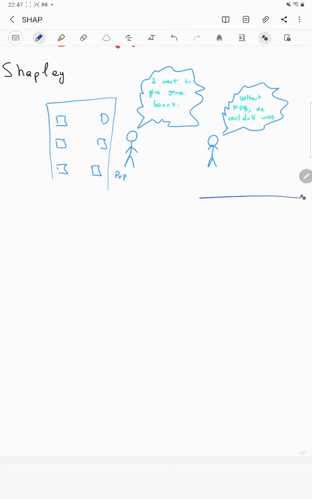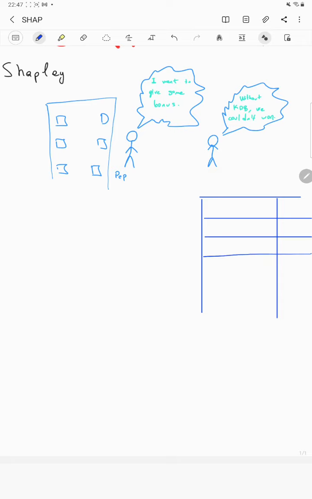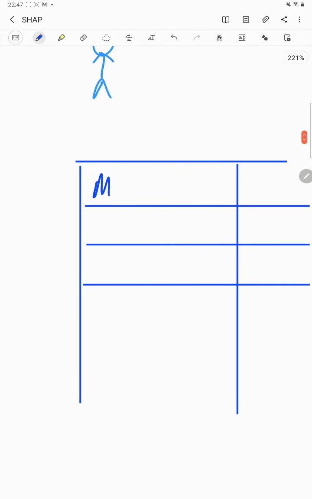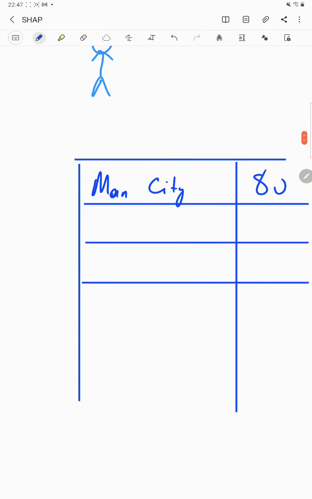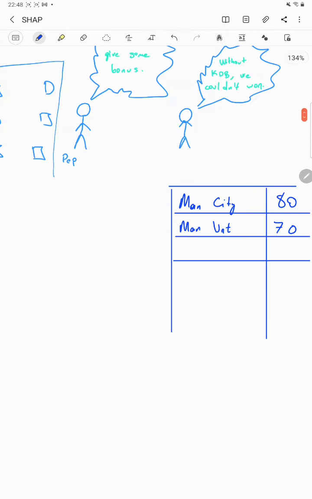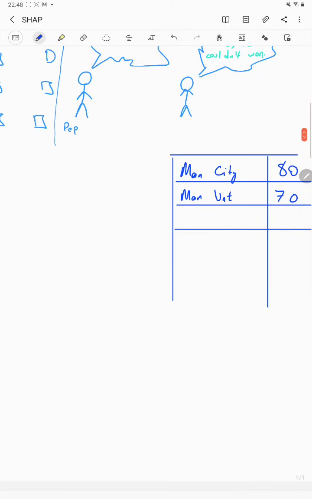And as of today, the leaderboard should be like this. We have Manchester City at the top with 80 points, and Manchester United have 70 points in here. And it goes that way.